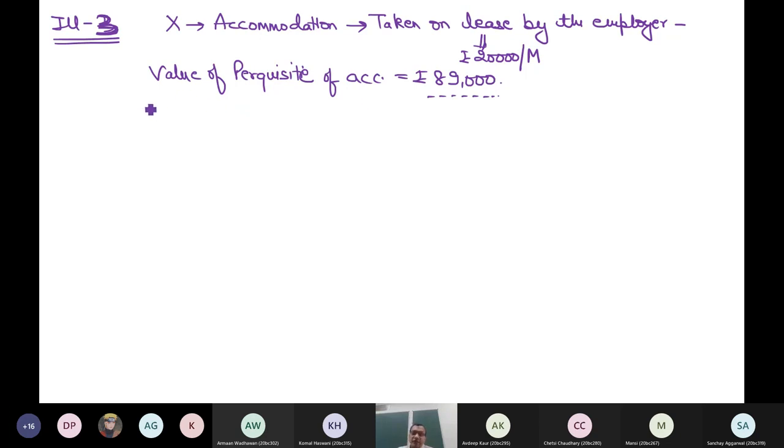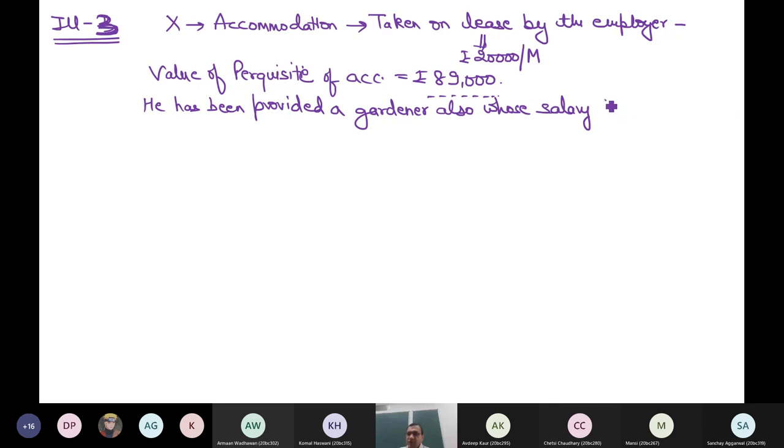He has been provided a gardener. Now that is a different thing. He has been provided a gardener also, whose salary rupees 1,20,000 during the previous year is paid by the employer.